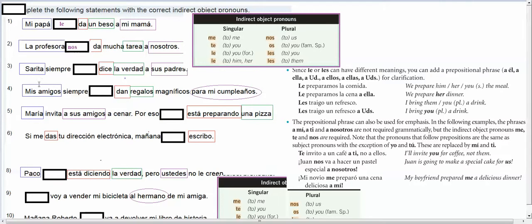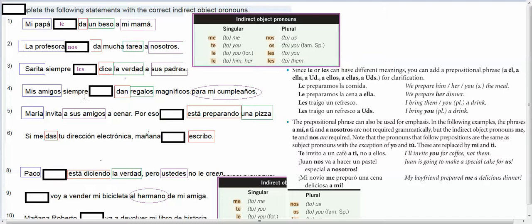Okay, Sarita siempre dice la verdad a sus padres. So Sarita always tells the truth to her parents. Decir is the verb. Who's doing this telling? Sarita. What's she telling? The truth. That's your direct object. To whom is she telling it? Her parents. So we want to say Sarita always tells them, her parents, the truth. So them would be les. We want our purples to match.